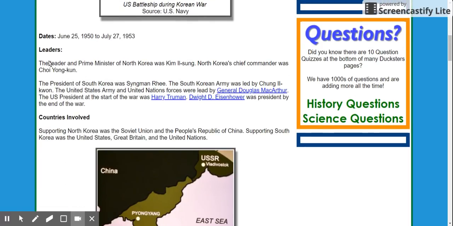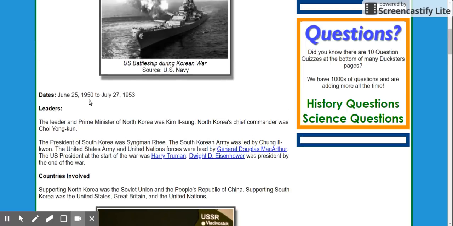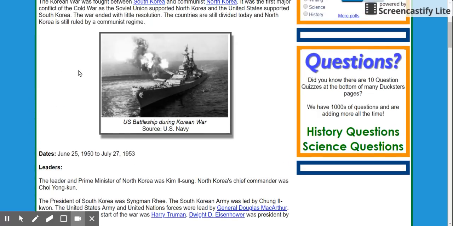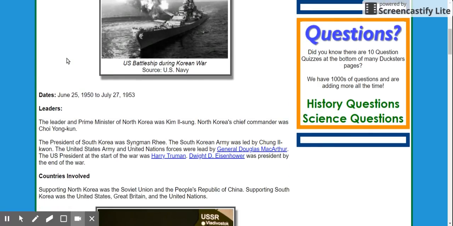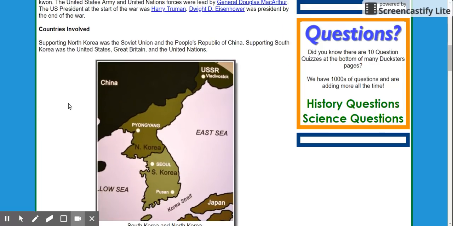Don't worry too much about the dates, the leaders, not super important. But yeah, from 1950 to 1953, the war happened. Just know that it was the first proxy war of the Cold War. All right, even though a lot of people forget about it, most people think Vietnam when they think of proxy wars during the Cold War.